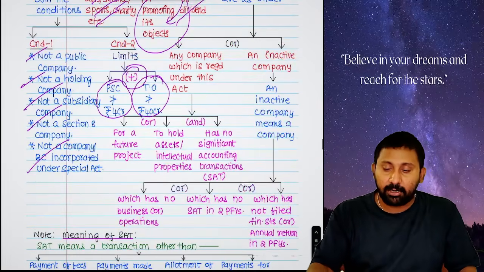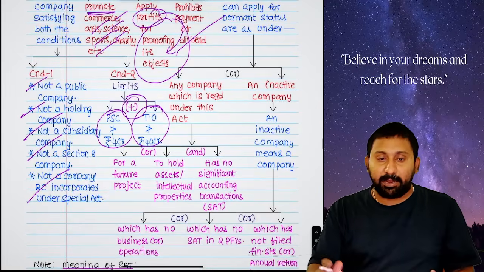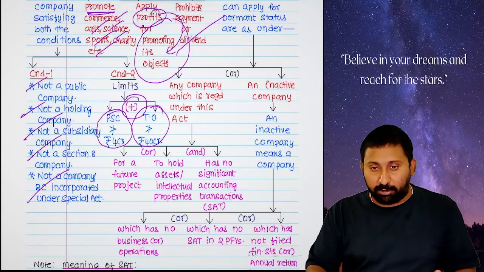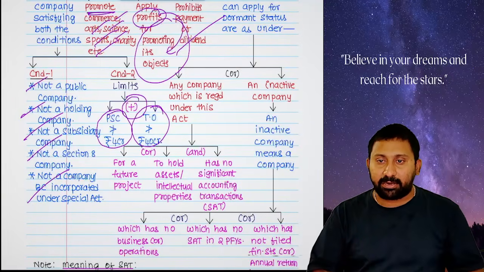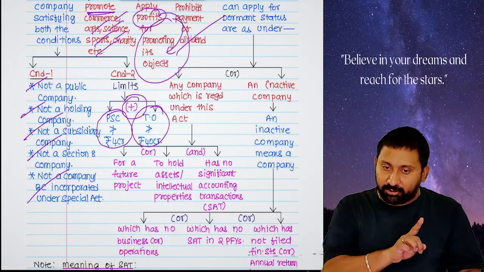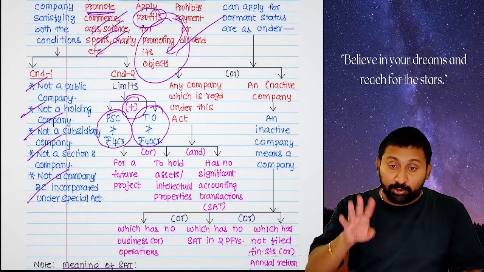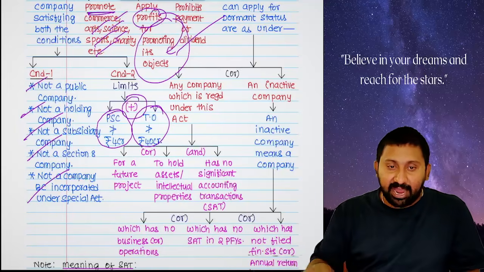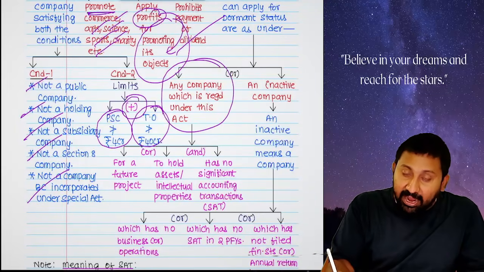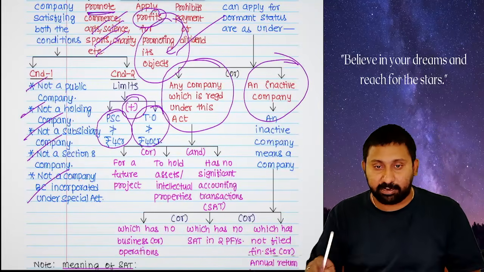Okay. Dormant company. What is a dormant company? Dormant company means there can be two types of dormants. Dormant means idle. Companies are of two types: active companies and idle companies. Idle companies are of two types again: idle from the very beginning, and active at first but later became idle.